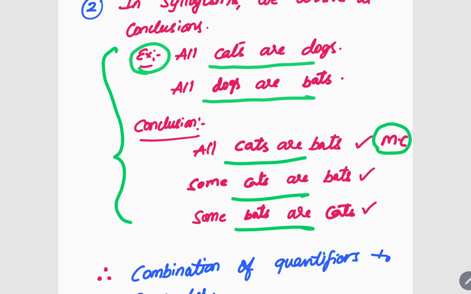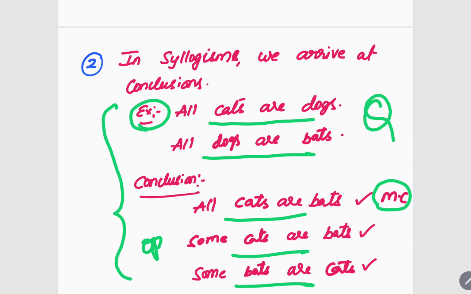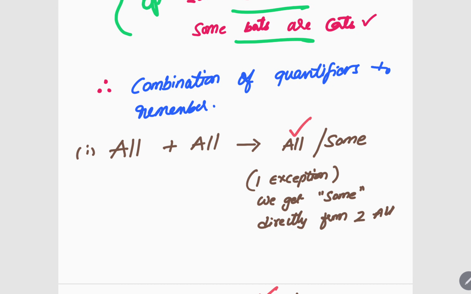I'll be explaining in detail later, but I'm just giving you a brief idea of how a syllogism question will look and what type of options will be given, and you have to choose one among them. Usually here all three are right, but you have to choose one among them out of the four options that will be given to you. Got it? So this is one. Conclusions will be there. You have to come to conclusions and select the answer.